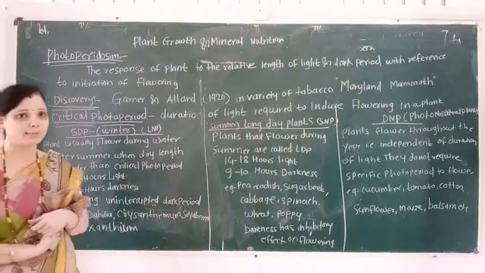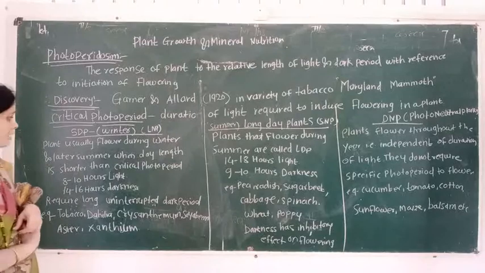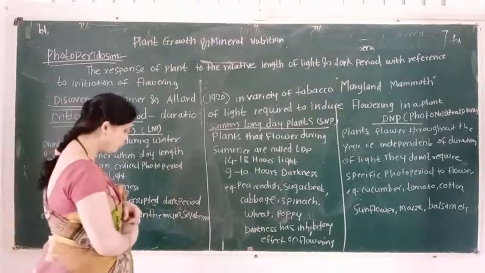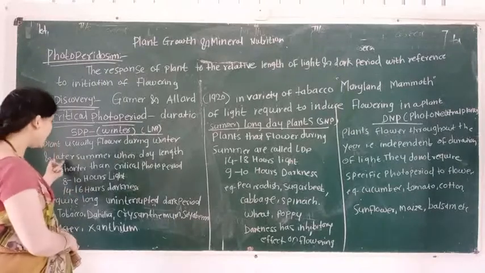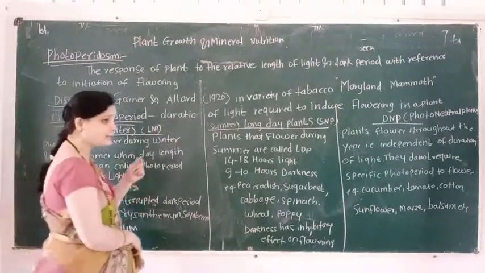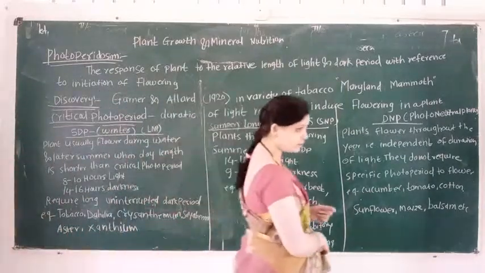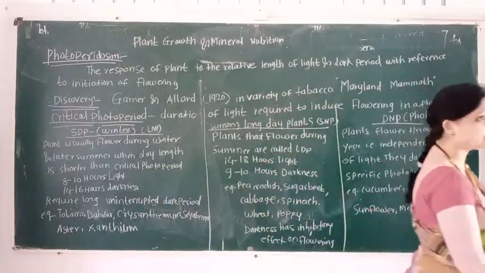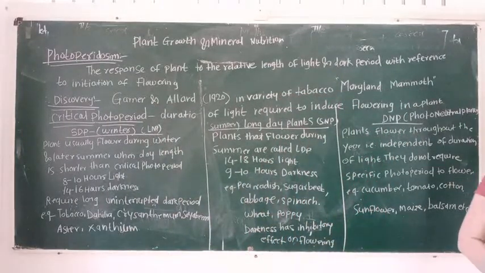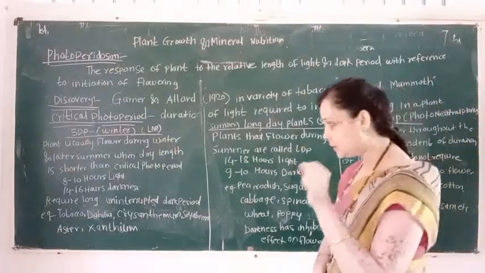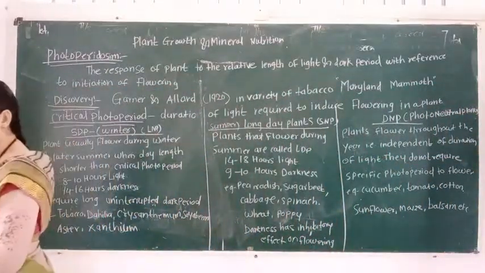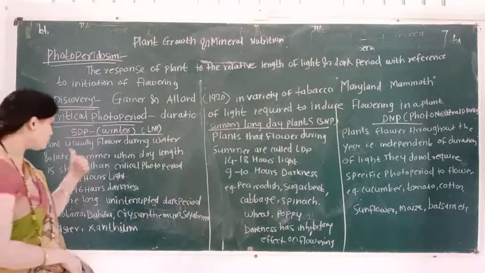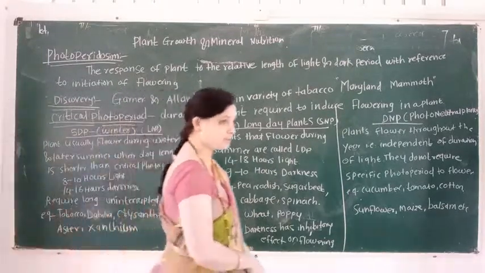Short day plants are the plants which induce flowering during winter and later summer when day length is shorter than the critical photoperiod. That is, short day plants require 8 to 10 hours of light and 14 to 16 hours of darkness.